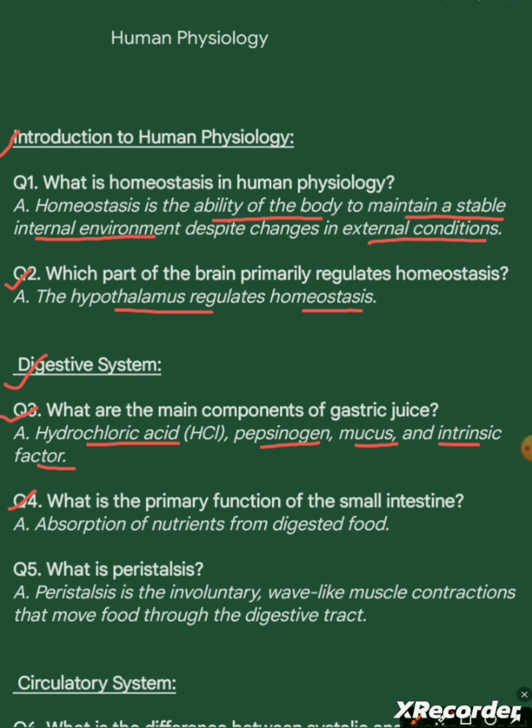Question 4. What is the primary function of the small intestine? Answer. Absorption of nutrients from digested food.